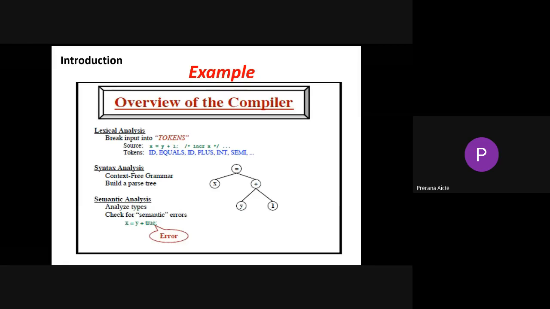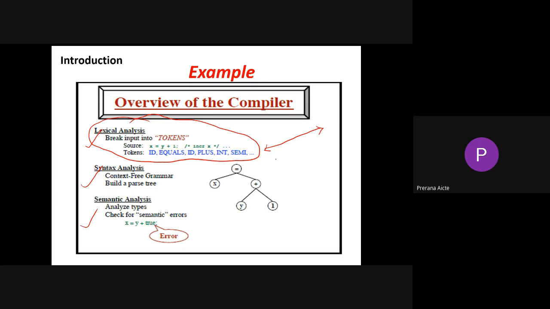Right. So in your GATE exam, each and every phase has equal weightage. But maximum questions come from lexical, syntax, and semantic analysis. The expected question from the lexical analysis part is, if they give a statement, they'll ask the number of tokens available in that particular statement.